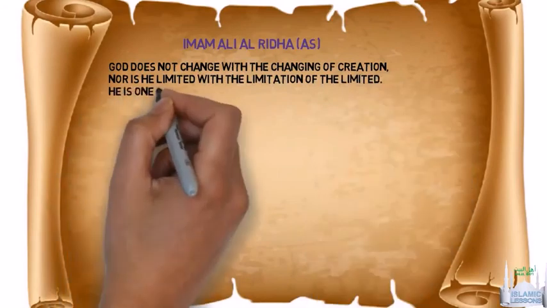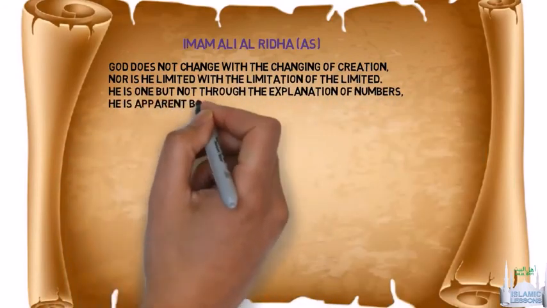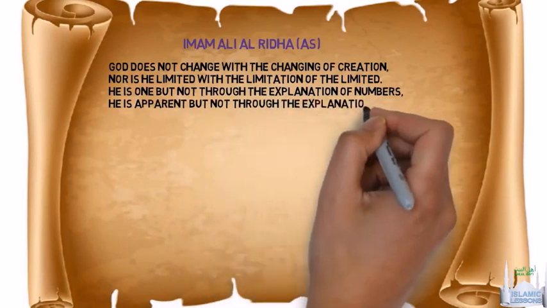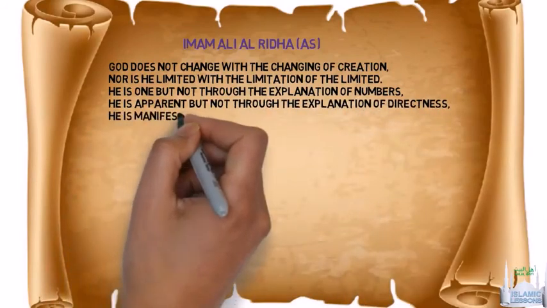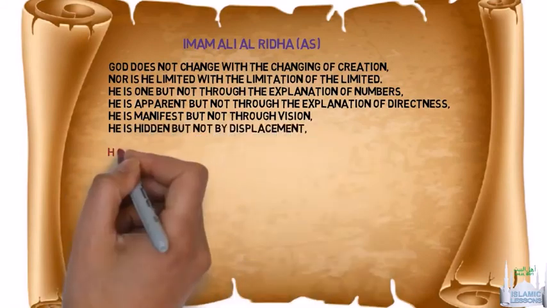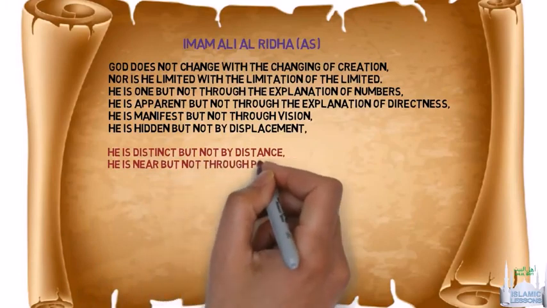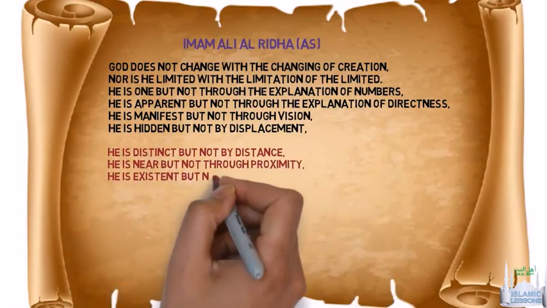He is one, but not through the explanation of numbers. He is apparent, but not through the explanation of directness. He is manifest, but not through vision. He is hidden, but not through displacement. He is distinct, but not by distance. He is near, but not through proximity. He is existent, but not after non-existence.